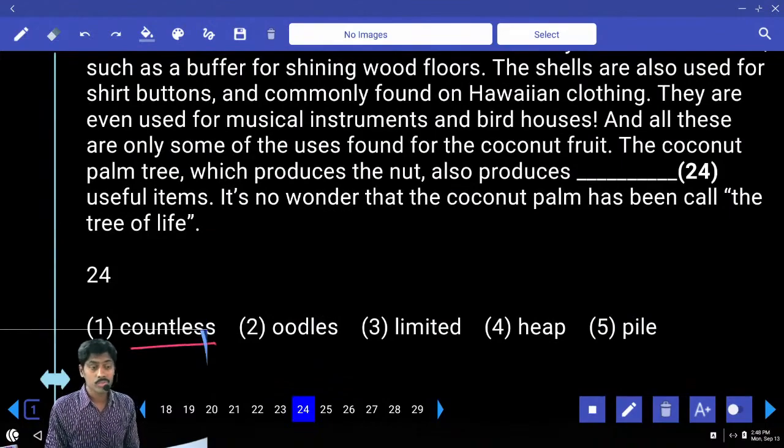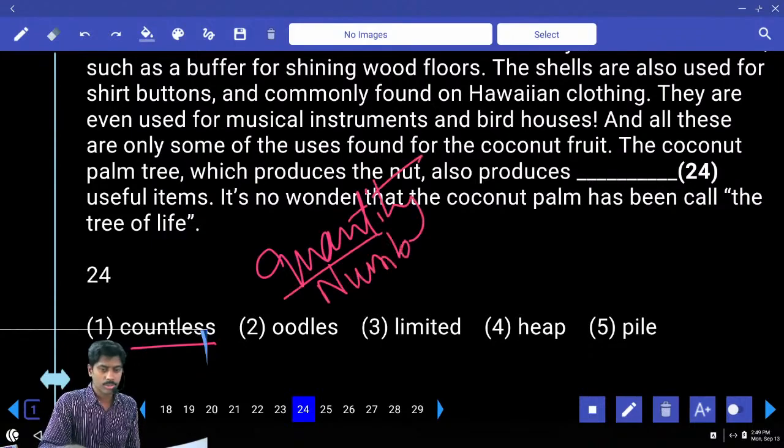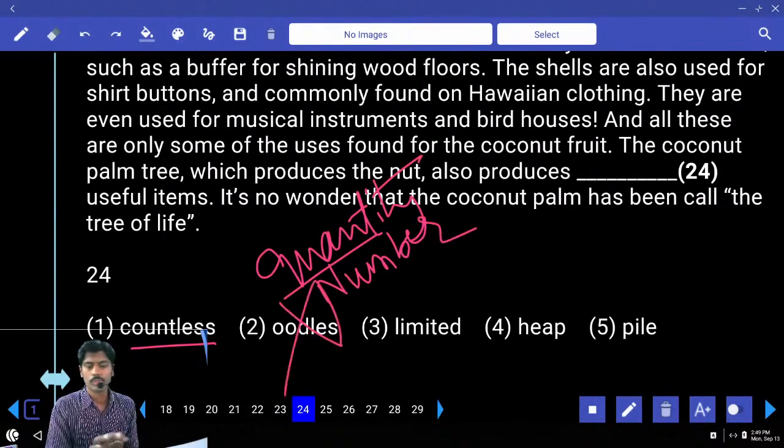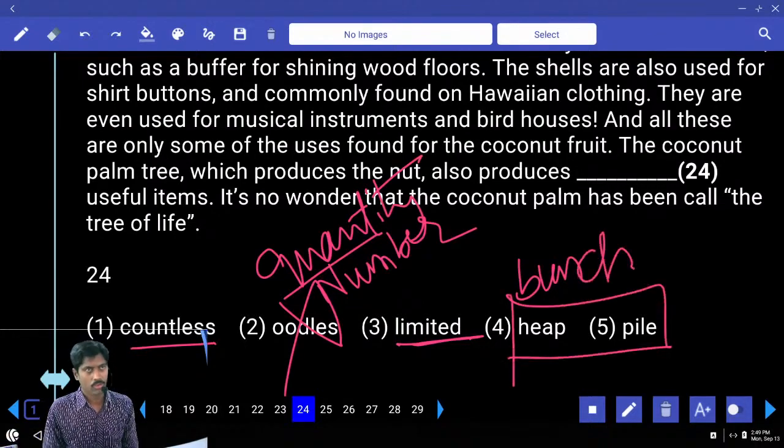Countless useful items. Okay. Oodles. Oodles means a quantity, more quantity. Quantity, number, more quantity, more number, oodles. It's not noodles. Produces quantity items, oodles useful. No, gravity. Limited items. Heap. Heap means a kind of bunch. Heap, pile, same meaning, almost. Heap of grass, pile of papers, pile of grass.